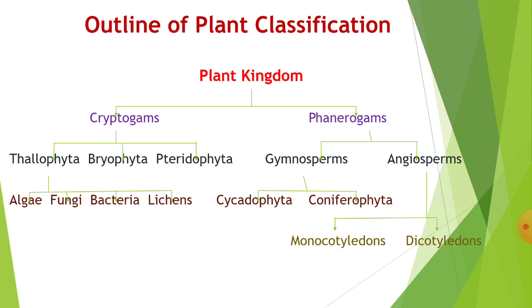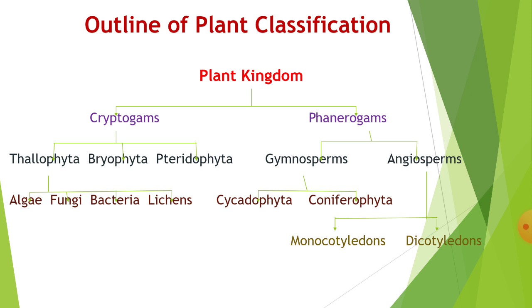So cryptogams and phanerogams are the two main groups of the plant kingdom. Cryptogams means lower plants, phanerogams means higher plants. The meaning of crypto is hidden; here reproductive organs or gametes are small and cannot be seen by the naked eye. This is the meaning of cryptogams.